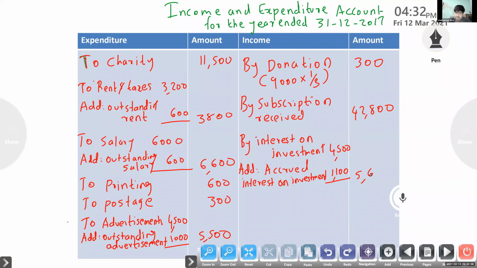Donation, sorry. Yes, 3,000. Next, sale of old newspaper, no adjustment.